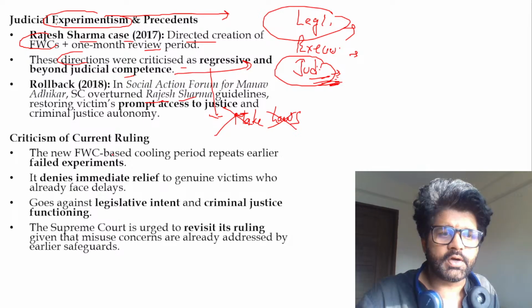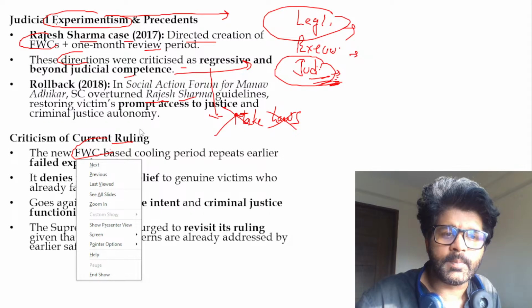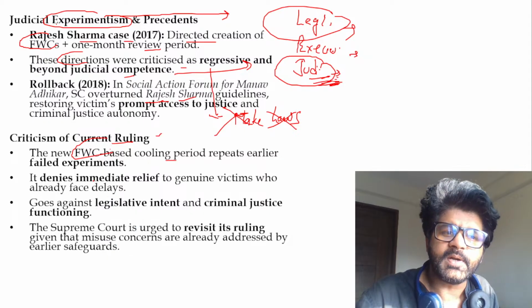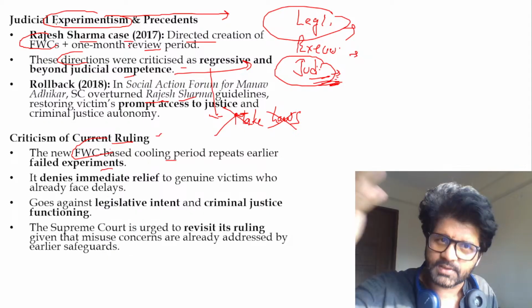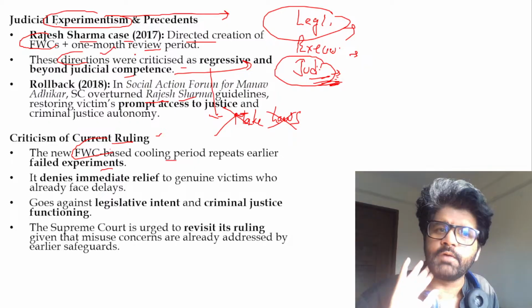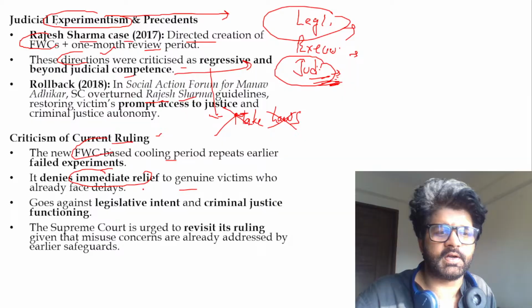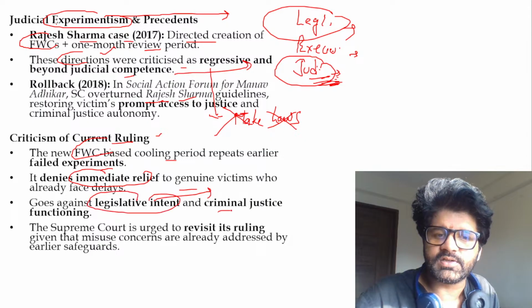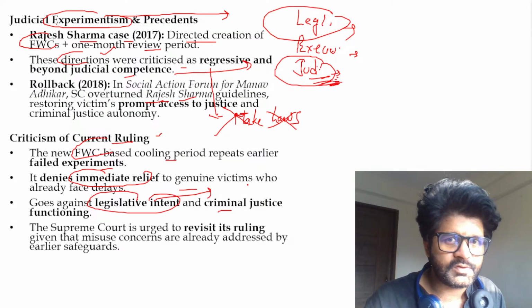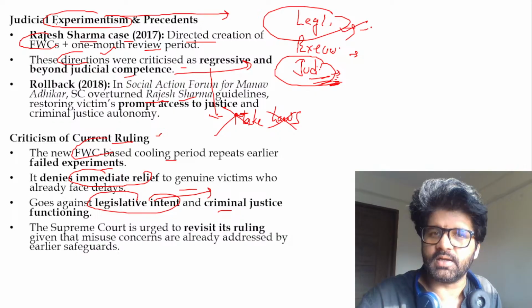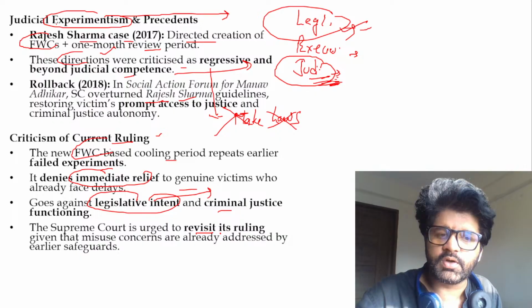So criticism of current ruling: the new family welfare committee based cooling period repeats an earlier failed experiment. In Rajesh Sharma case, that happened. There was a 1 month review period, now you have 2 month review period. It denies immediate relief to genuine victims, goes against legislative intent and criminal justice functioning. Lawmaking is not the work of judiciary, that is the work of legislature. And Supreme Court is urged to revisit its ruling.